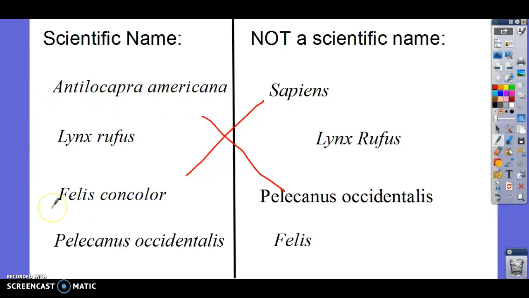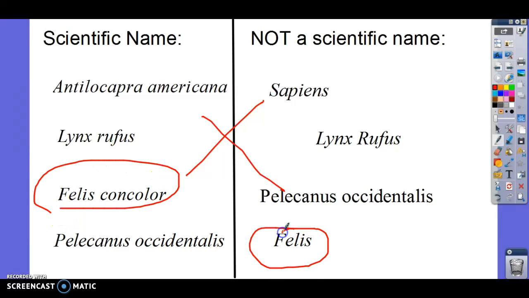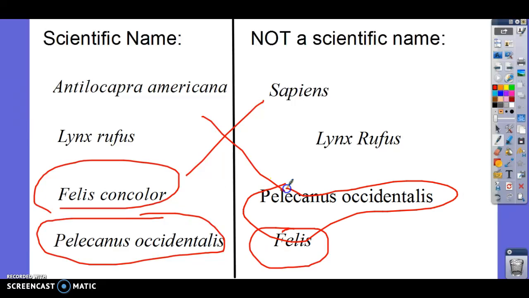Okay, well, let's first look at this name versus this name. What's the difference, right? This one has two words, this one has one. So a scientific name has to have two words, okay? Now let's look at this name versus this name.